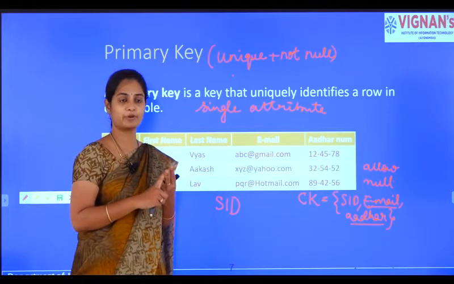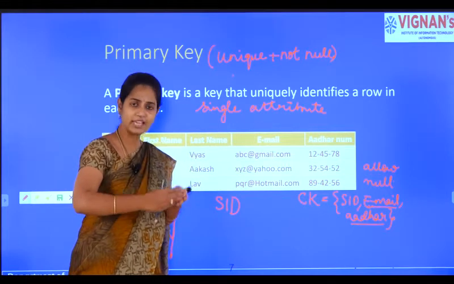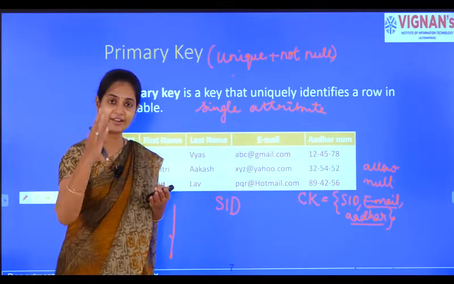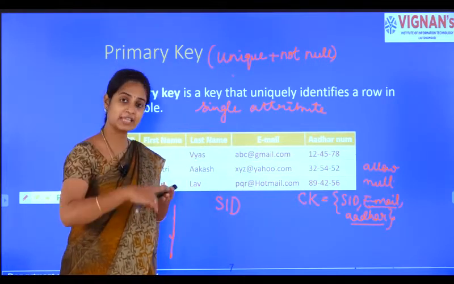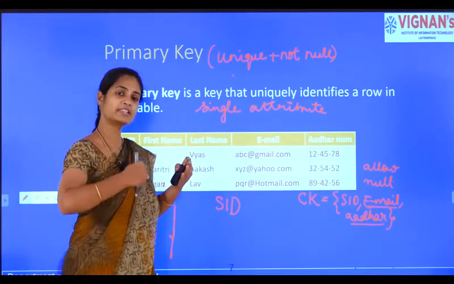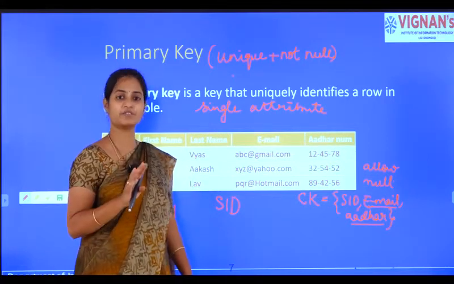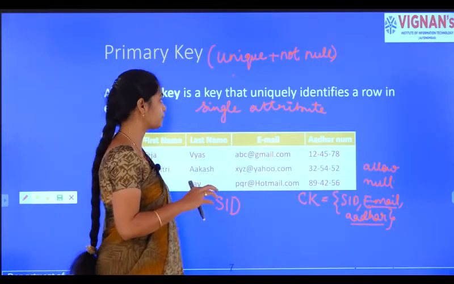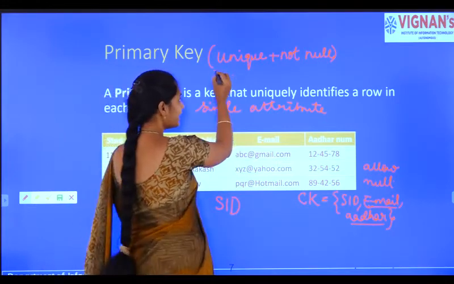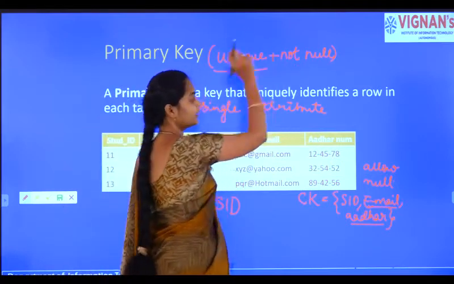This is unique; the same ID cannot be given to other students, and at the same time it cannot be null, because every student will have a unique identification number. So a primary key is the attribute which uniquely identifies the tuple in a relation and should not be null.